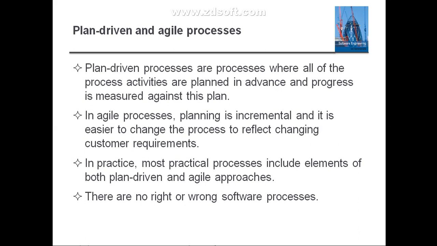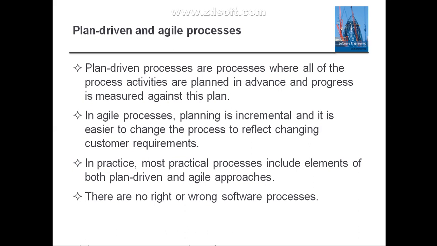In practice, most practical processes include elements of both the plan driven and the agile processes. There are no right or wrong software processes, right? Whichever category of software process you use to develop a software product, you cannot say it is a right process or a wrong process.